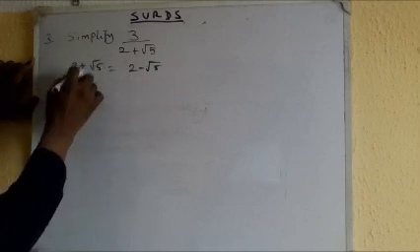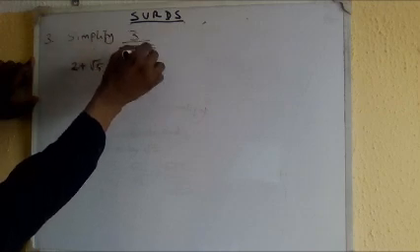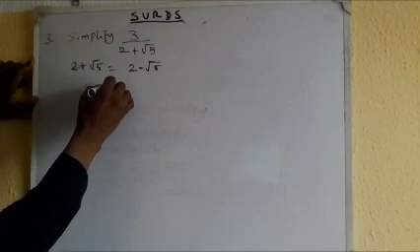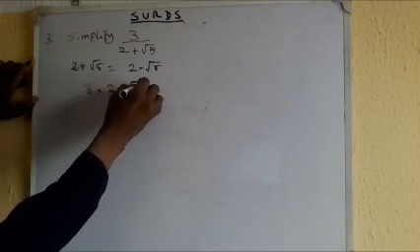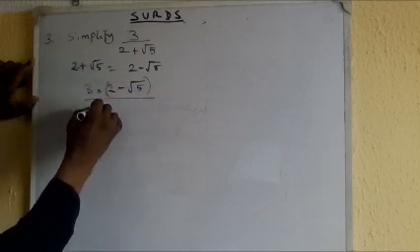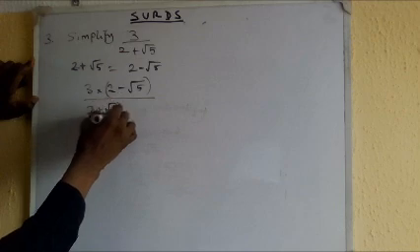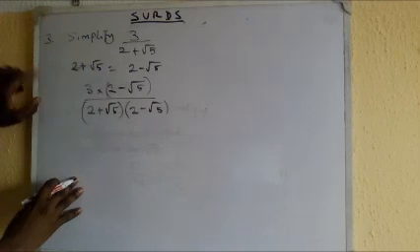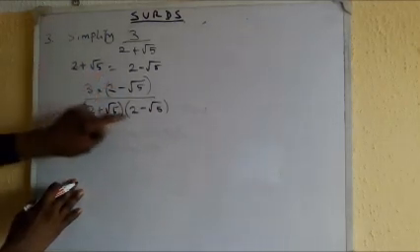So I'll just multiply numerator and denominator by the conjugate. 3 times the conjugate 2 minus root 5 over 2 plus root 5 times 2 minus root 5. You see, the same thing I'm doing to the numerator, I'm doing to the denominator.